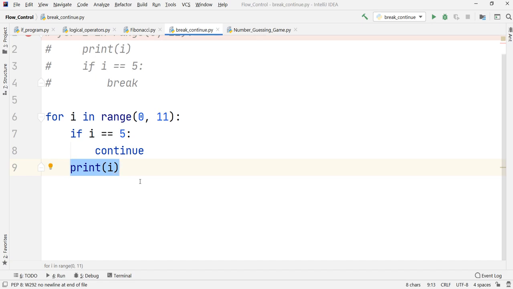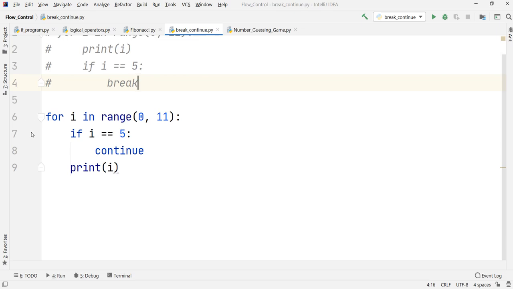So how does continue work? Continue makes the execution go back to the loop, and it makes you skip the remaining part of your loop. The remaining part was this particular statement. That is why this statement is not executed, only for this particular value of I; otherwise it will be executed. We can even take the help of the debugger to understand what is happening in the background.